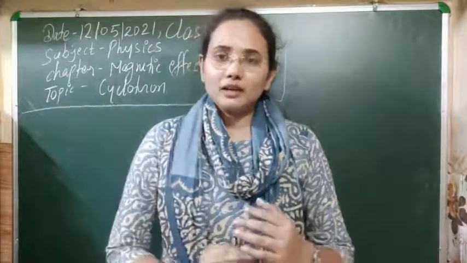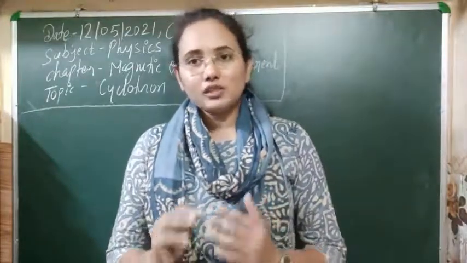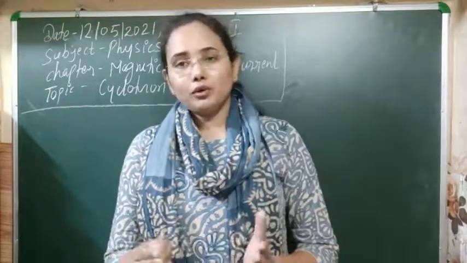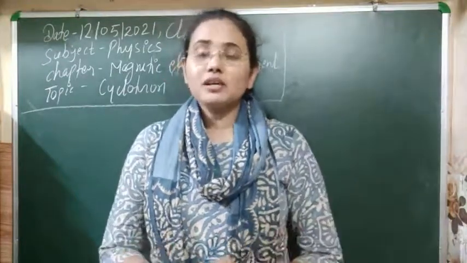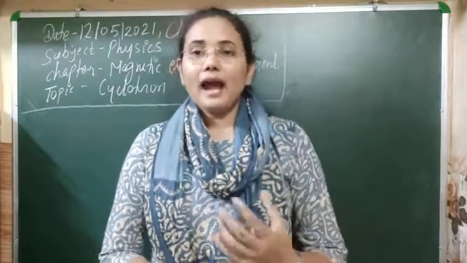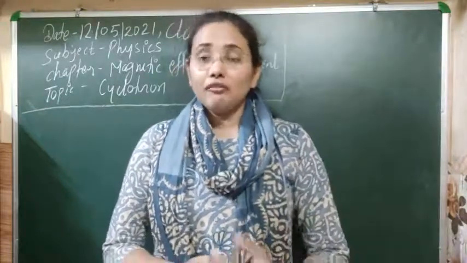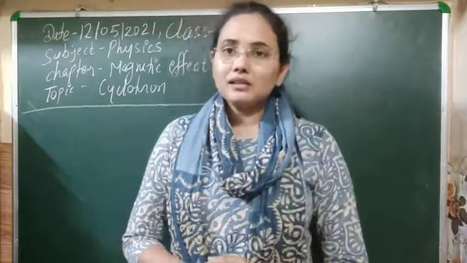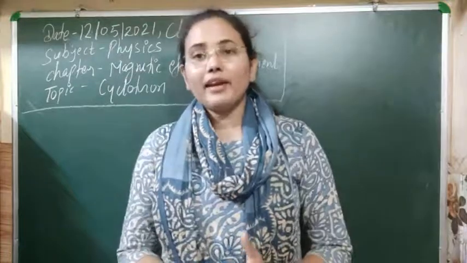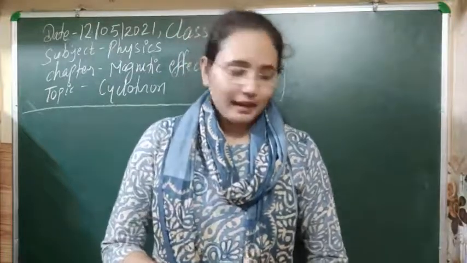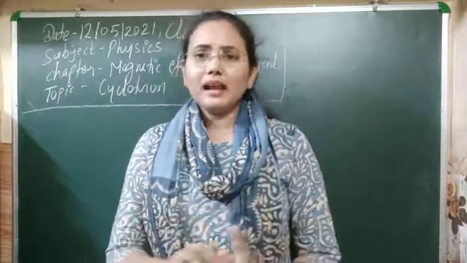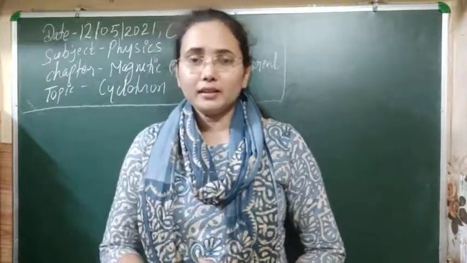The cyclotron is a device used to accelerate particles like protons, alpha particles, and neutrons, such heavy particles. This was invented by Livingston and Lawrence, I think in 1935.